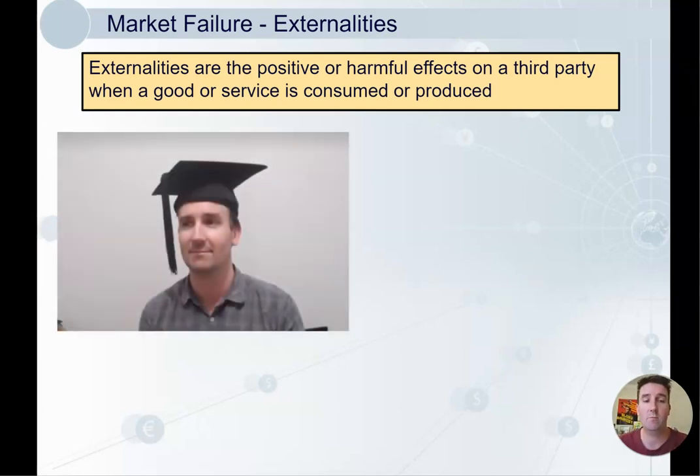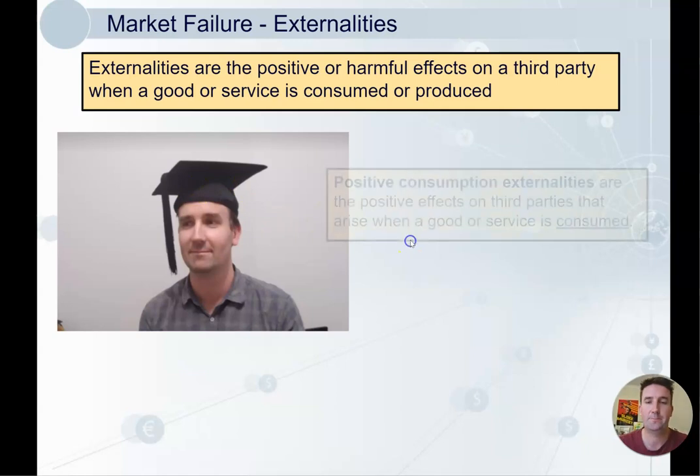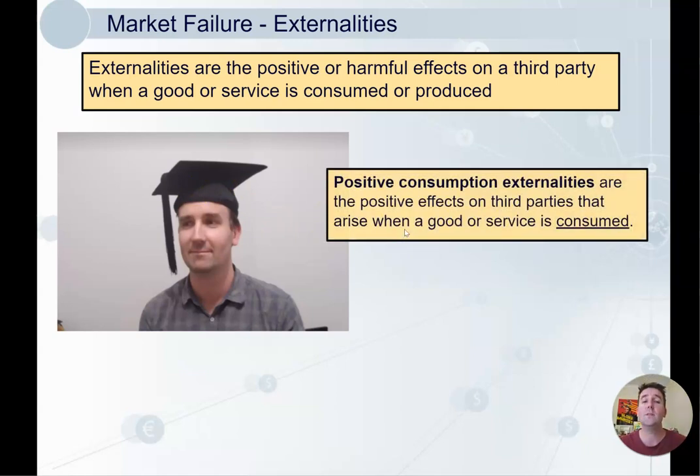Here is me receiving education, right? I've got the mortarboard, that's what you wear at graduation, right? So that's me getting education. This represents positive consumption externalities because there are positive effects on third parties that arise when I consume education, when anyone consumes education. So consumption externality: positive effects on third parties when a good or service is consumed.